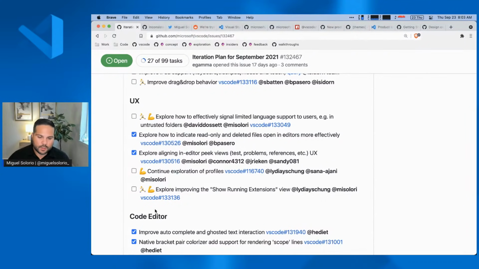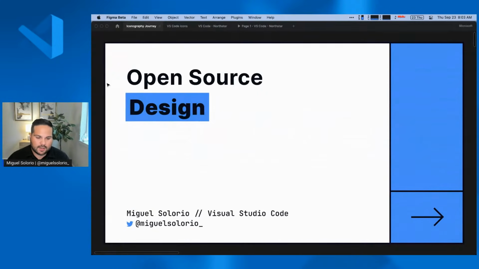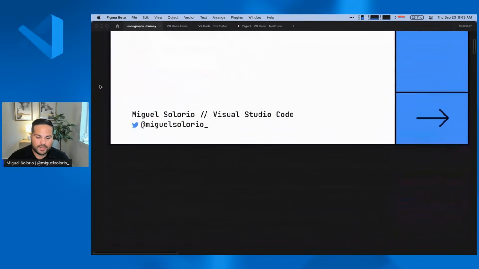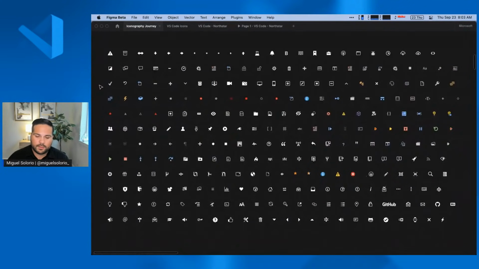One example that I want to walk through is how we went about updating our iconography. This was about a year or two ago. Some of you may be familiar with the original, the OG version of VS Code, that had these sort of icon styles.